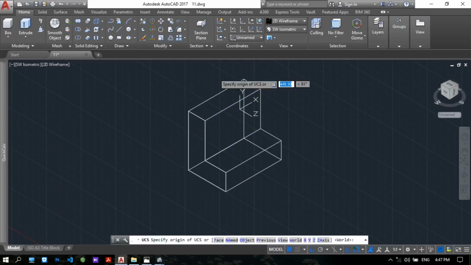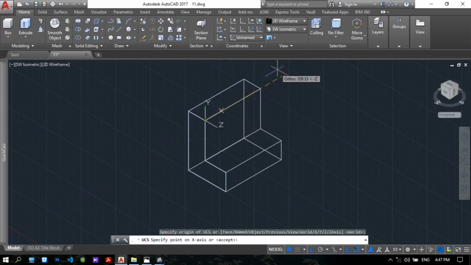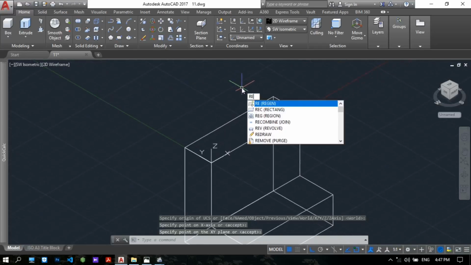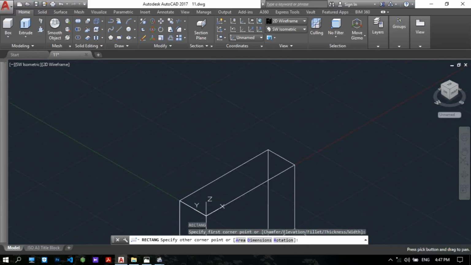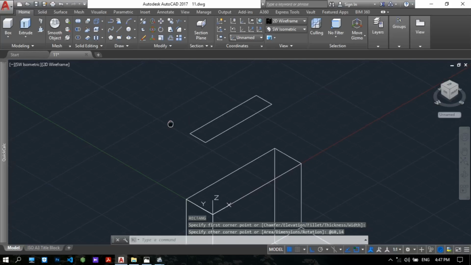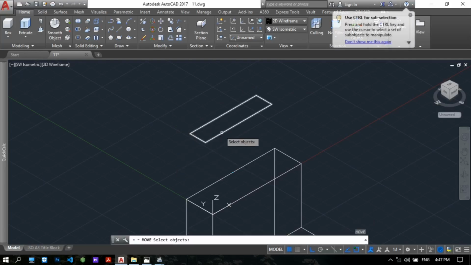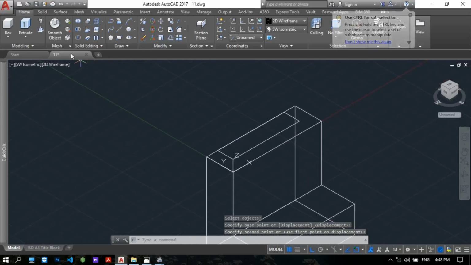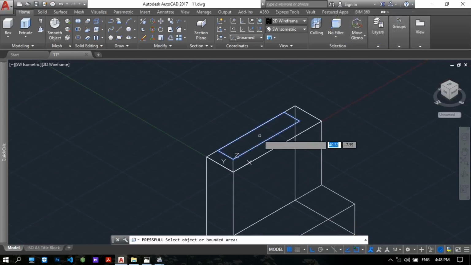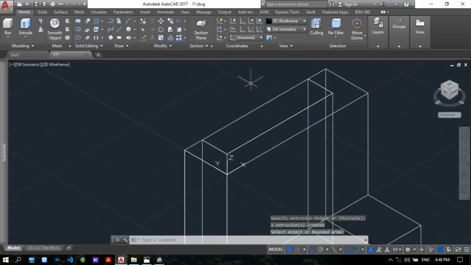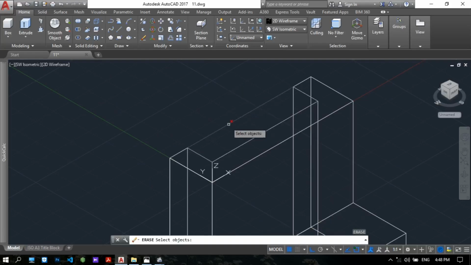Change the UCS, set origin X Y. Okay, REC for rectangle here, 60 X value, 60, depth Y value 40, and move command, select objects, sketch to here, and then press pull command here, then erase the sketch.